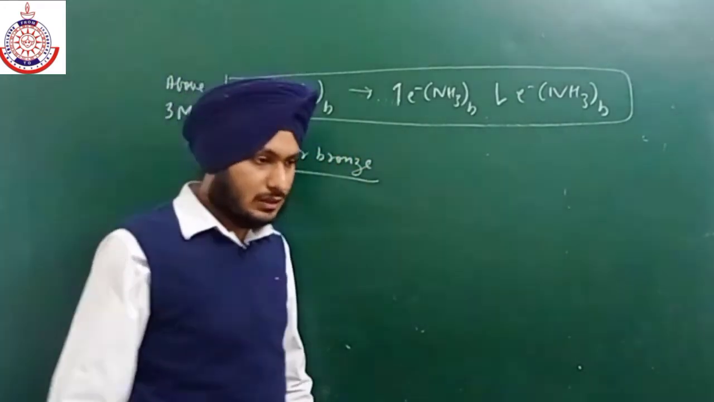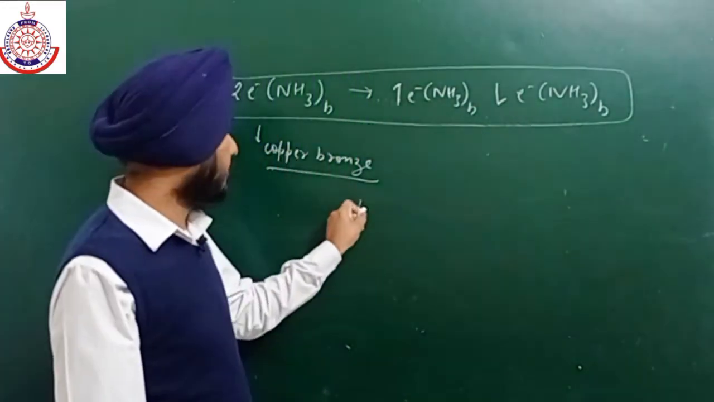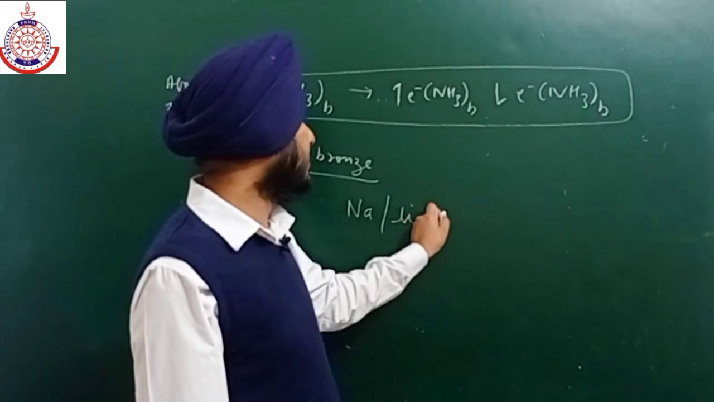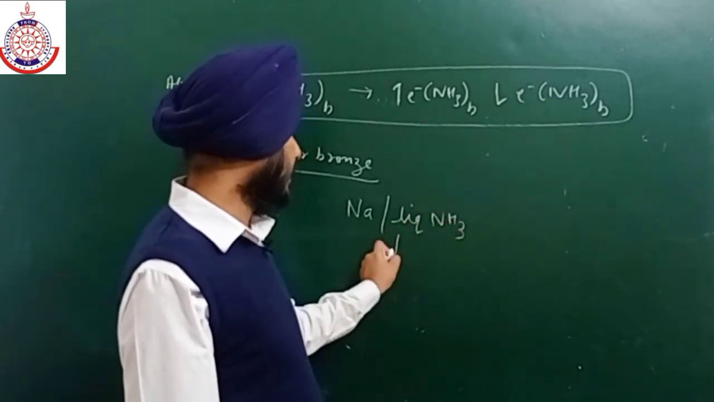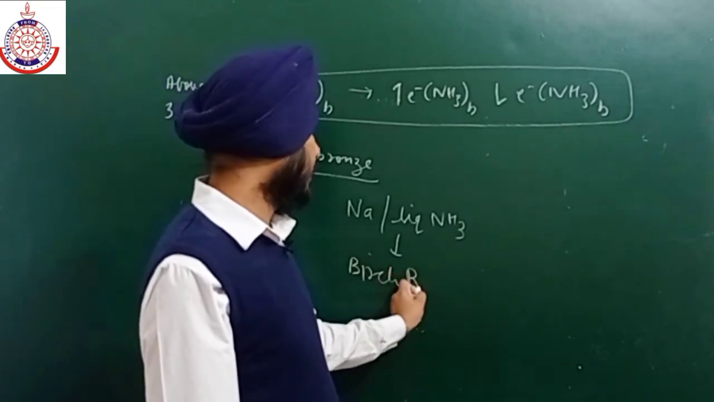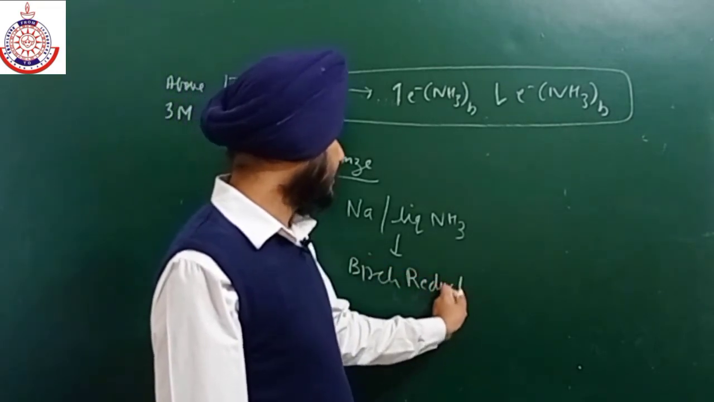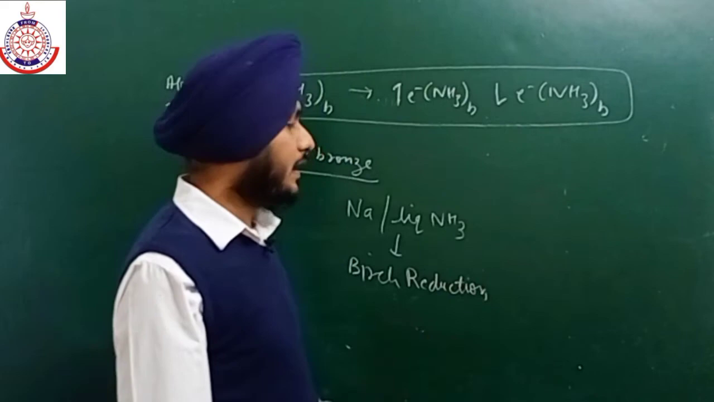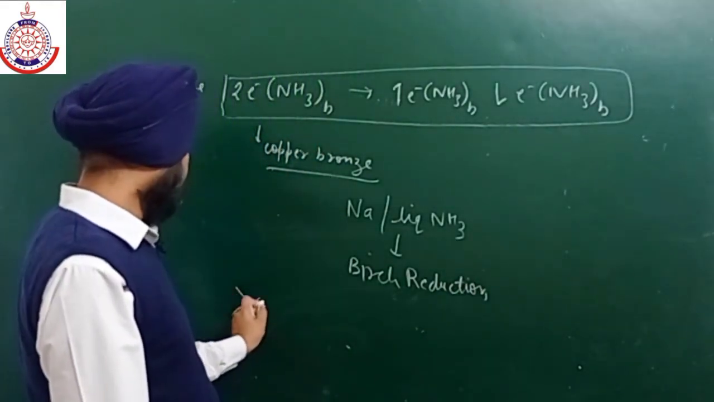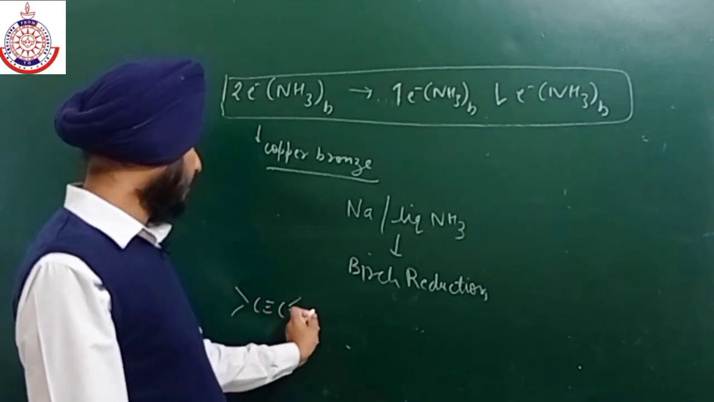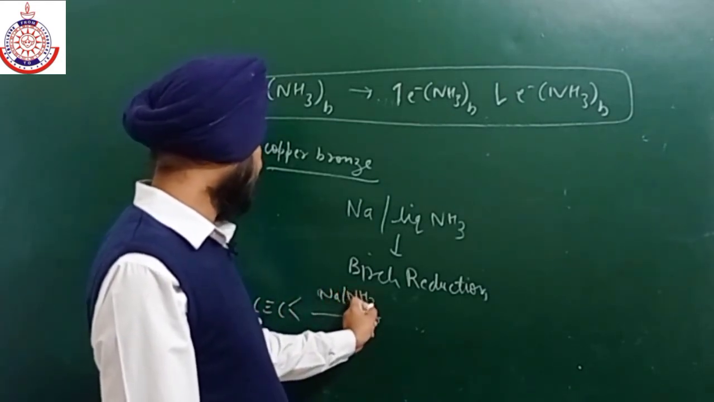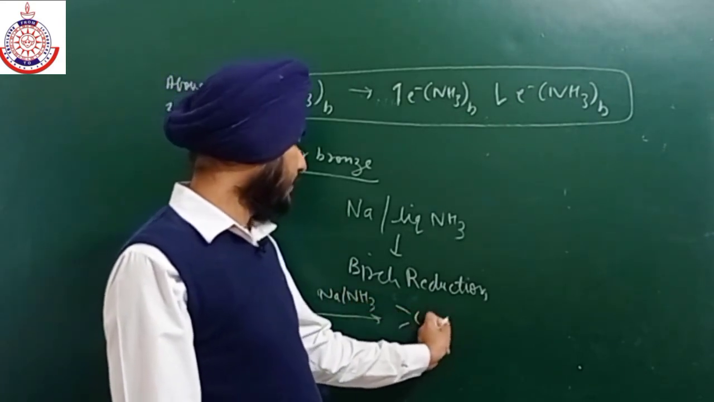Okay, so this solution, sodium plus liquid ammonia, is used in a very popular reaction, that is Birch reduction in organic chemistry. This reaction is used to convert a triple bond to a double bond. So it is helpful for changing a triple bond to a double bond. It will give the trans product.